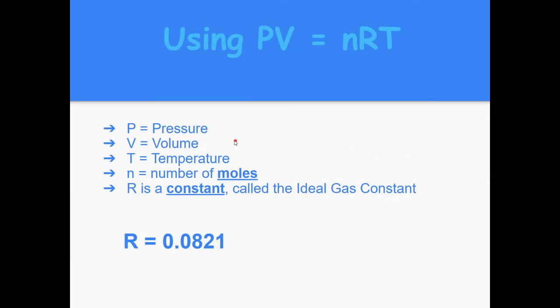So how do we use this equation? Well, remember, P is pressure, V is volume, T is temperature, N is the number of moles of gas, and R is a constant value called the ideal gas constant, and it always has a value of 0.0821. There are units with it. We won't deal with them in this class.